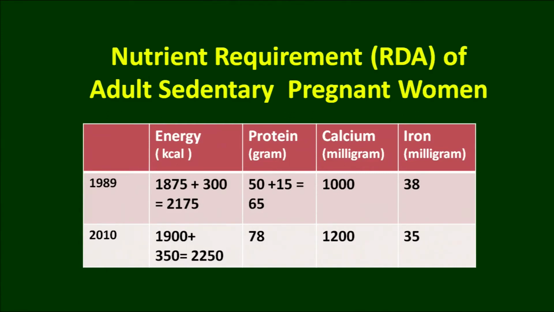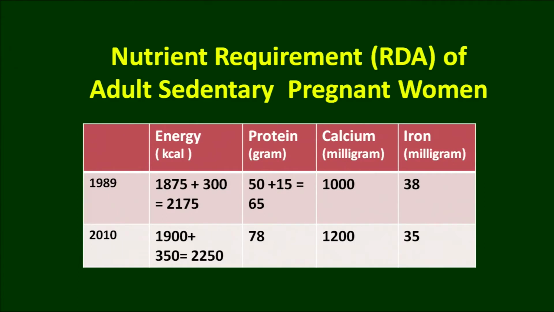You will find that earlier recommendations were plus 300 calories as per the status of the woman, or the occupation of the woman, that is sedentary, moderate or heavy worker. So add only 300 calories, but with the updated version of 2010, 350 extra calories are given to pregnant women.